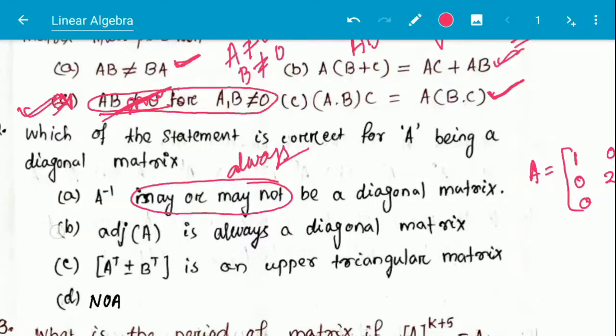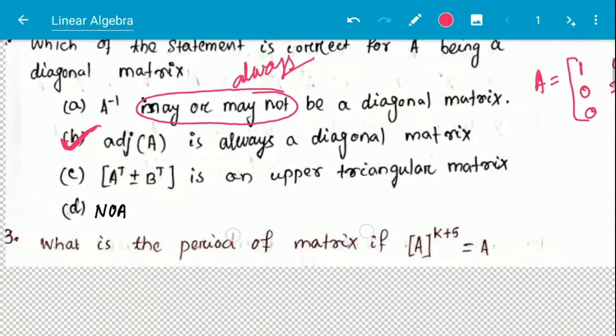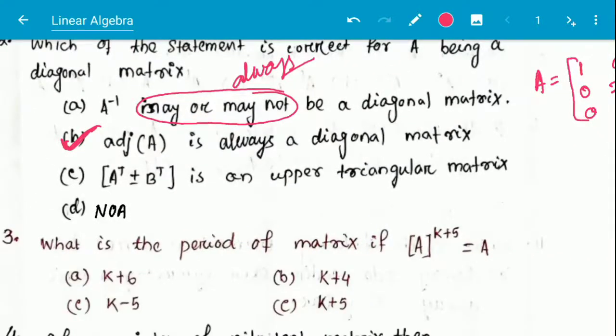Sorry, this is the correct answer. Adjoint A is always a diagonal matrix, and A transpose plus minus B transpose is also a diagonal matrix. This is not upper or lower triangular. This is also a diagonal matrix. So option B here is the correct answer.